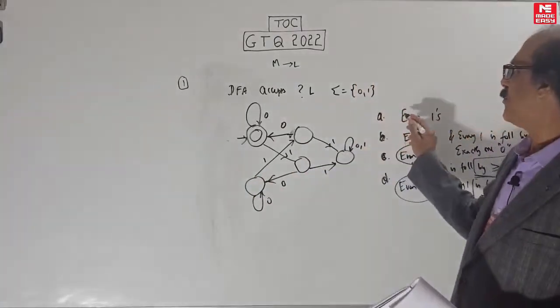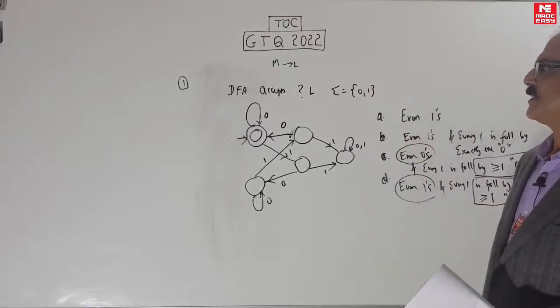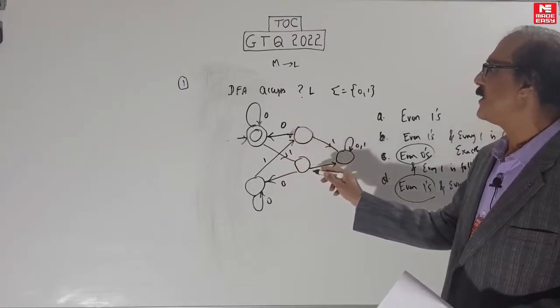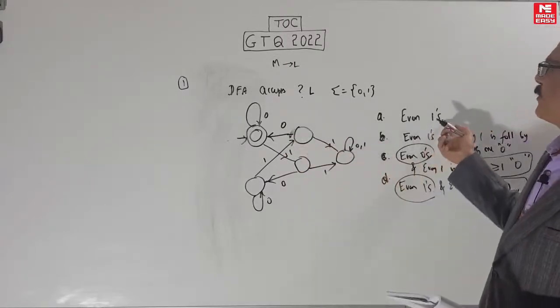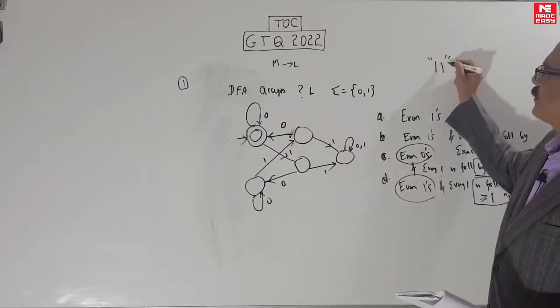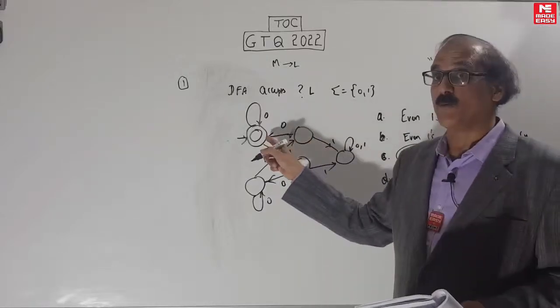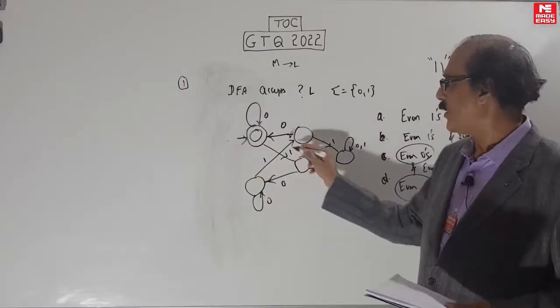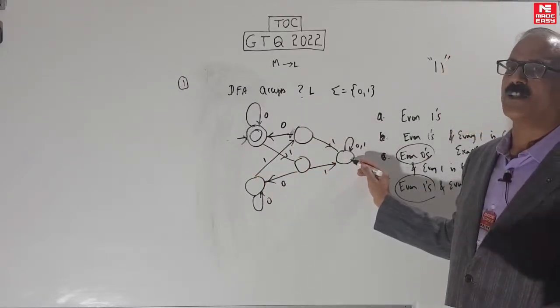Here what we can do, even ones. So try to make it, see the smallest example of even ones is 1 1. Null string of course is even smaller, but null string is accepted, so it's not a good counterexample. But 1 1 is getting rejected. That is the smallest even ones.